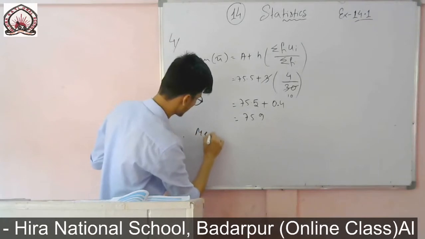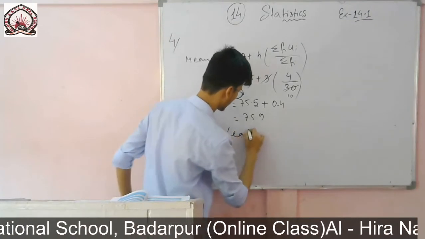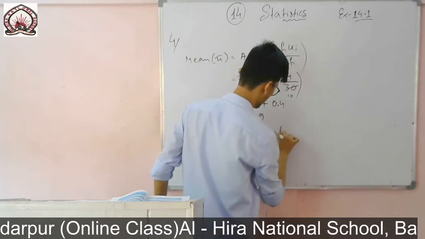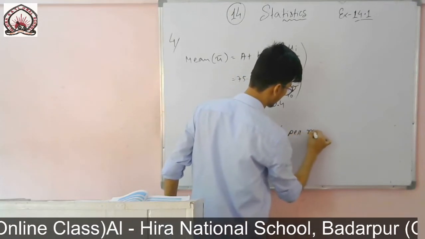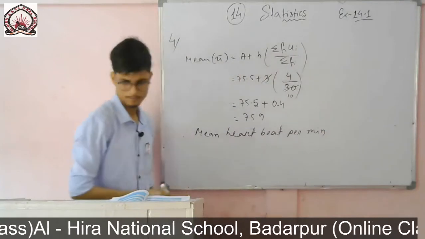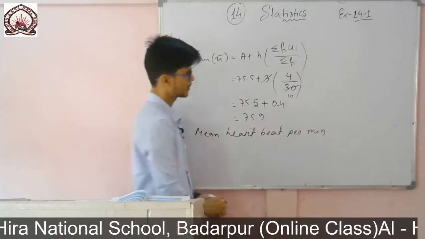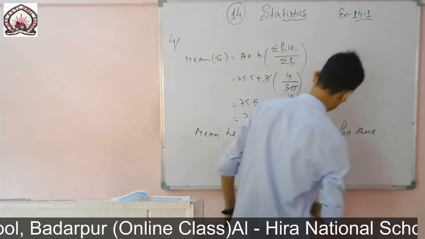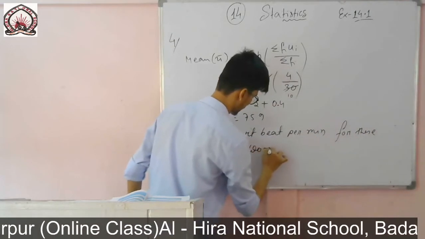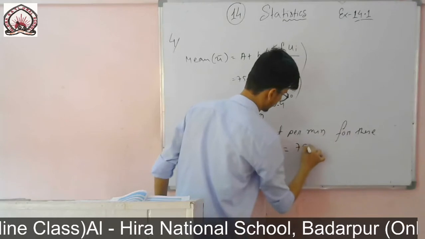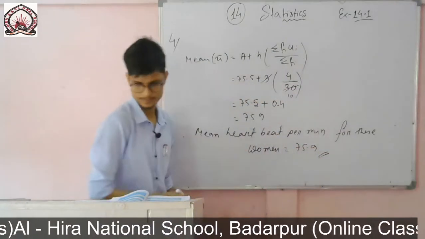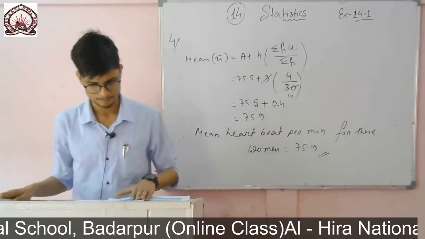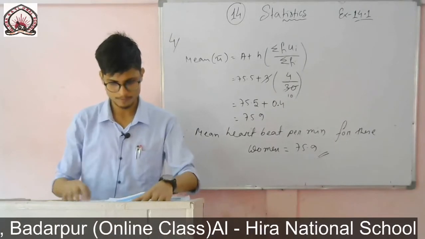Therefore, the mean heartbeat per minute for this woman is 75.9. So now question number 5.